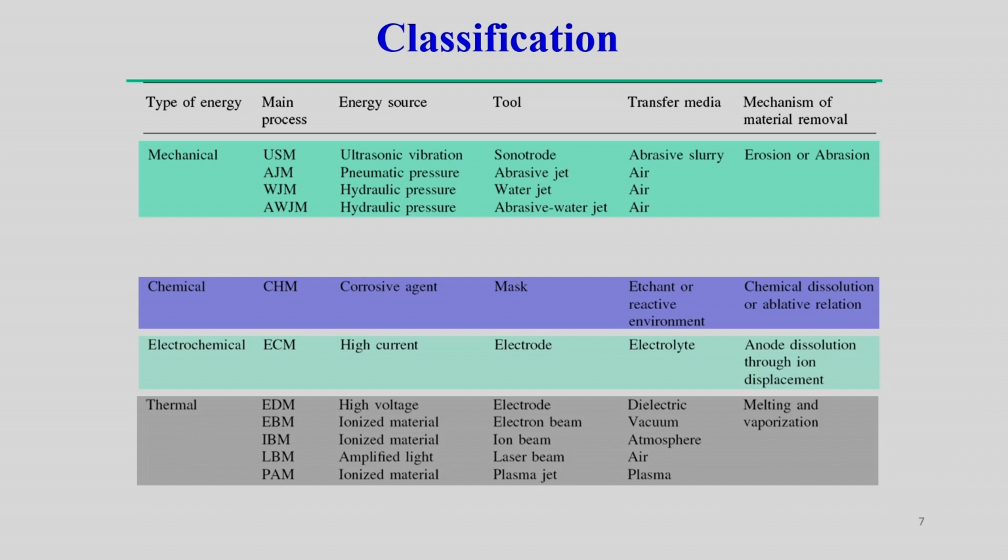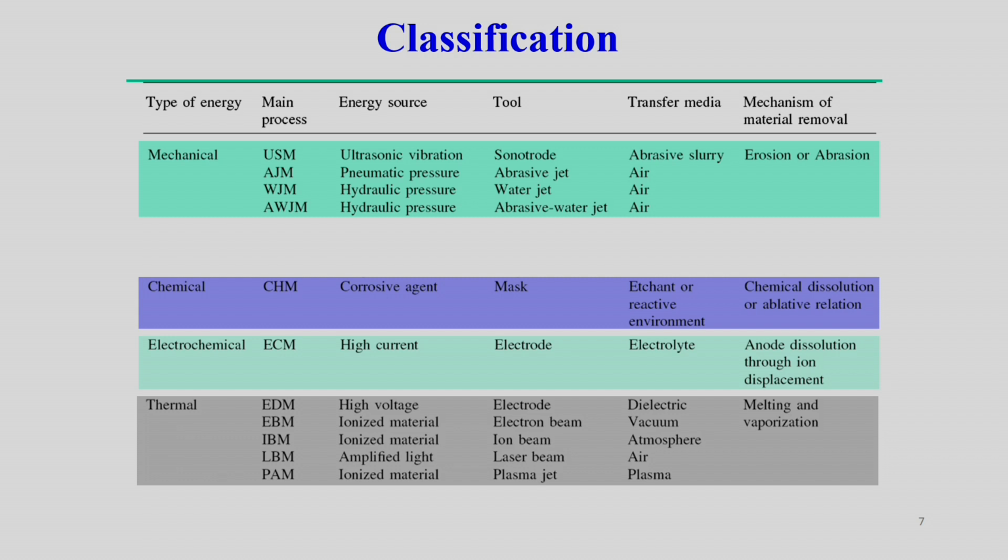In electrode discharge machining, high voltage creates a spark between the electrode and workpiece, and the transfer media, the contact between the electrode and workpiece, is through some kind of dielectric fluid. Melting and vaporization is the main mechanism. It first melts or vaporizes that part directly by the application of thermal energy. That is the principle of electrode discharge machining.